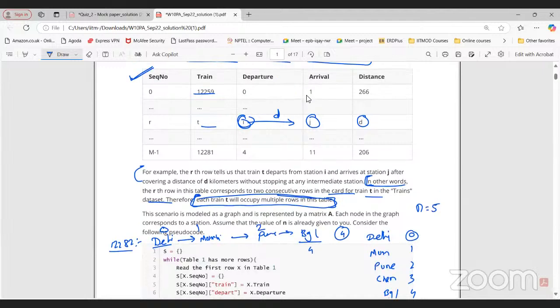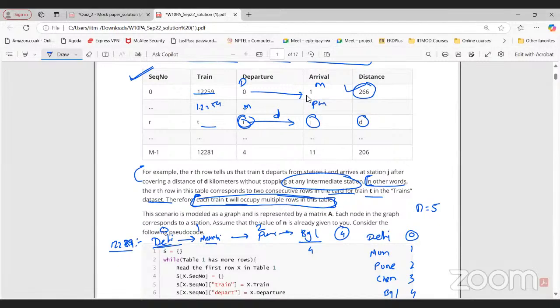See, what they are saying is that each train will occupy multiple rows in this table. The reason is that when we say i to j, it means 0 to 1. What is 0 to 1? Delhi to Mumbai. Delhi to Mumbai, I'm going without any intermediate station, and traveling 260 distance. So 0 to 1, that is Delhi to Mumbai, I'm going directly this much distance. Also here, Mumbai to Pune, same train number, let's say 12259.